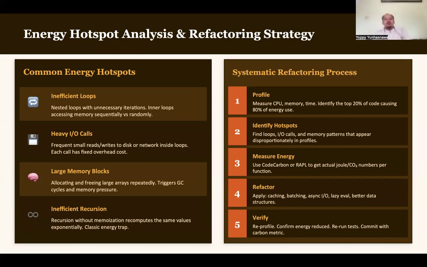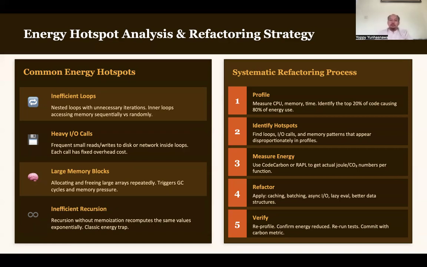And also we have inefficient recursion. Recursion is calling the same function inside its own function. So we have a function, and inside that function it is calling itself. It is what we call recursion. Recursion needs a lot of energy, and it will be worse if you do your recursion not in an efficient way.